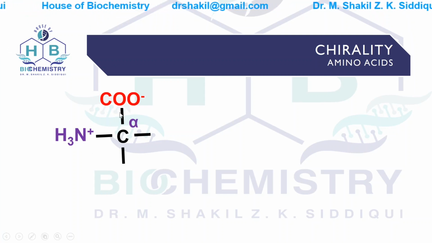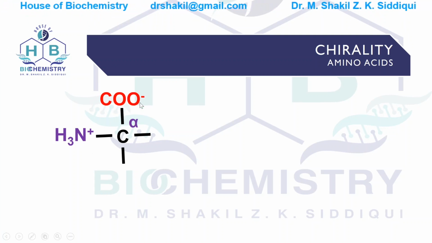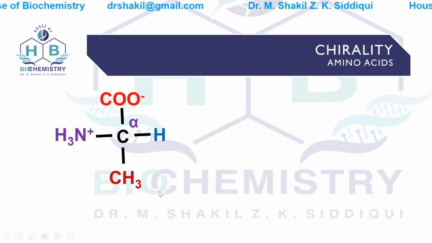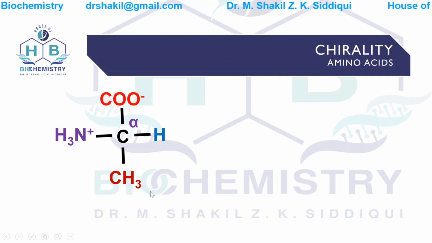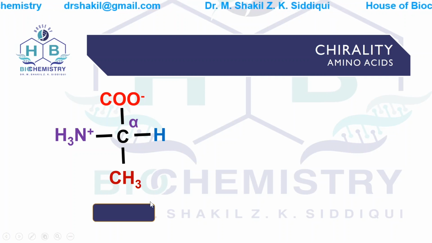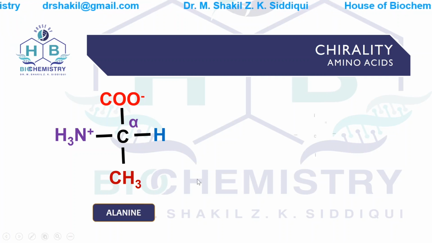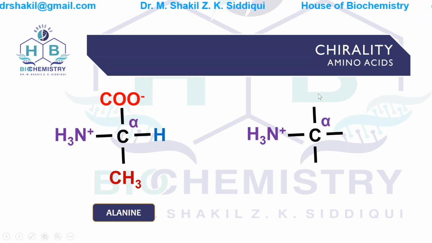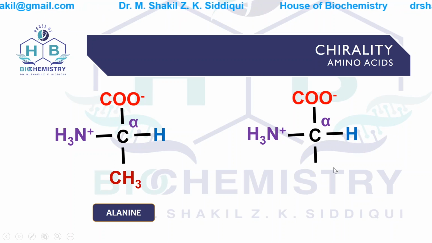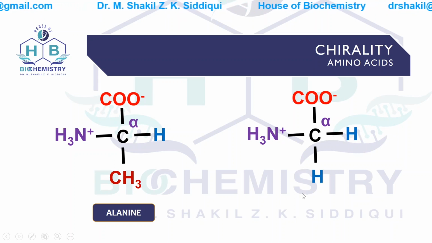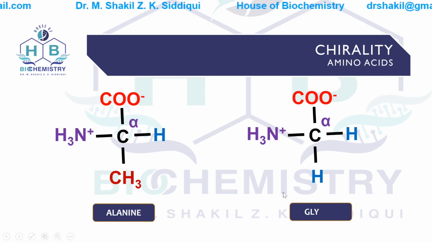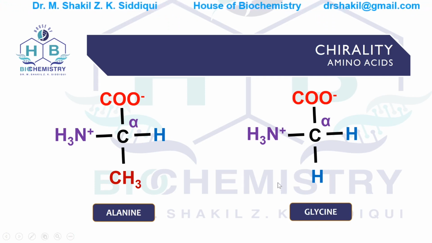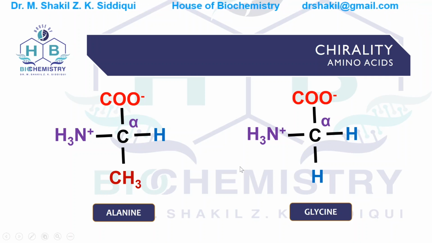Amino group is attached in amino acid. This is carboxylic acid group attached, hydrogen is attached, and this is methyl group attached. So this will be alanine. Now if we take another example, this carbon atom, amino group, carboxylic acid group, hydrogen, and again a hydrogen. This is glycine.